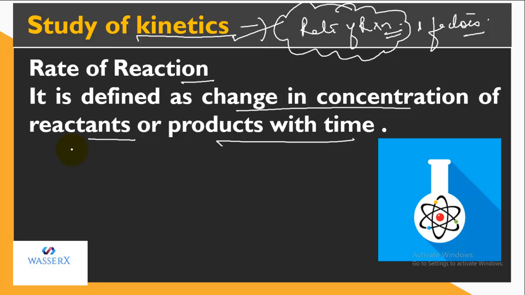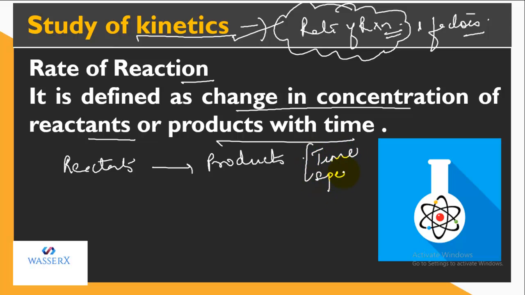We know that in all chemical reactions, the reactants get converted into products. And this conversion requires a certain time because it occurs at a certain speed. So we can define it this way: with the passage of time, the concentration of reactant is decreasing and the concentration of product is increasing. This is what a chemical reaction is, reactants get converted into product. So reactant concentration will decrease with time and product concentration will increase with time.